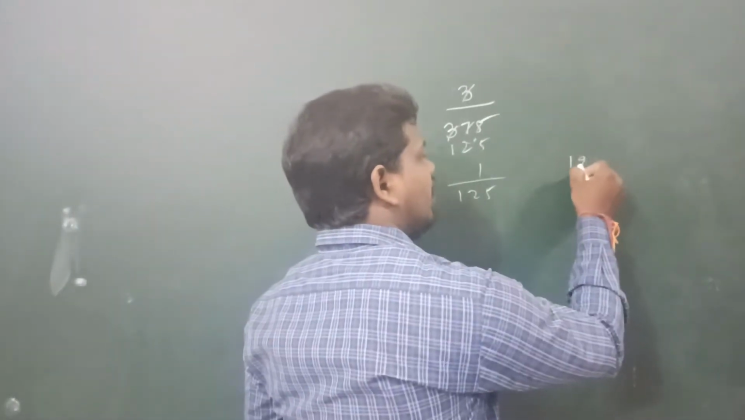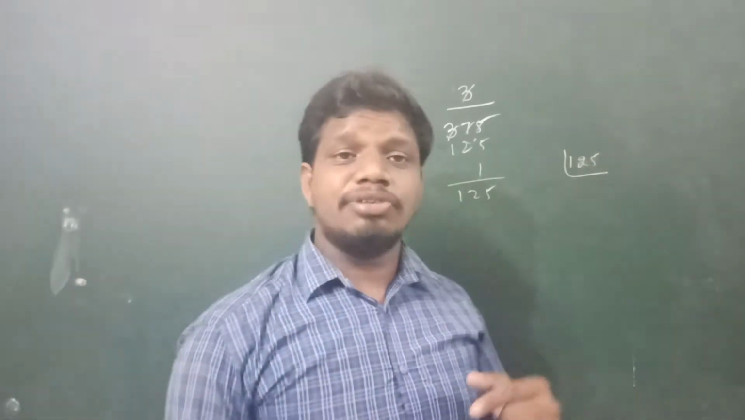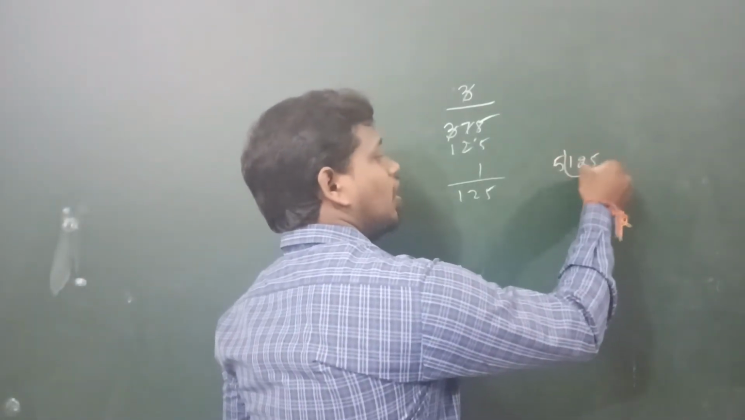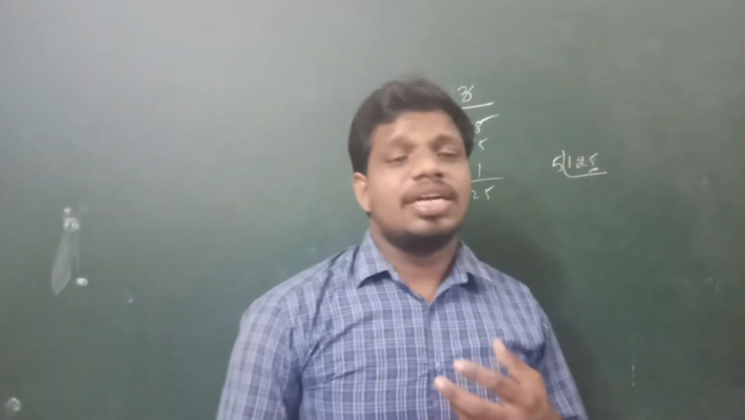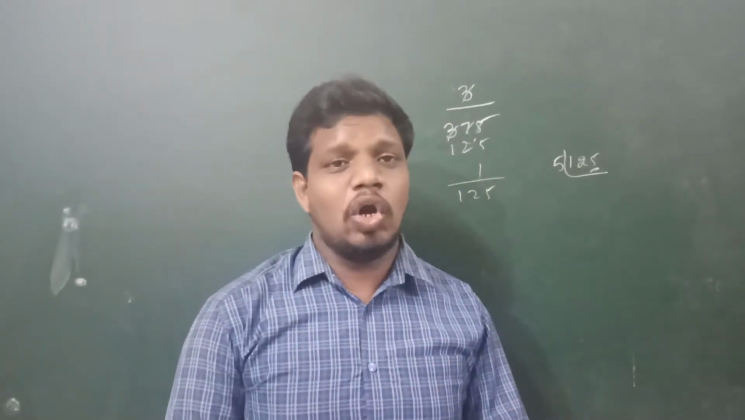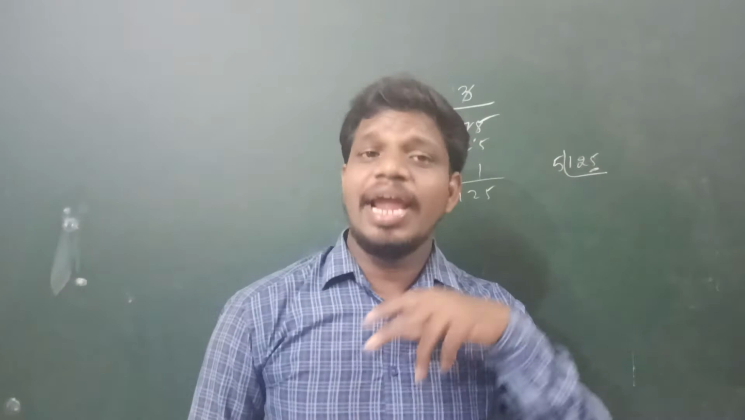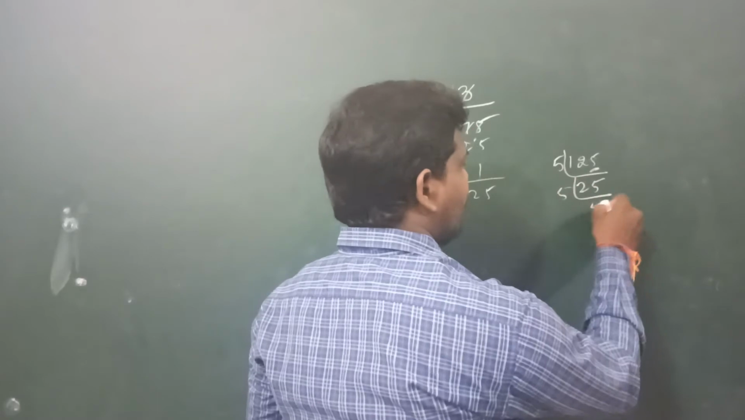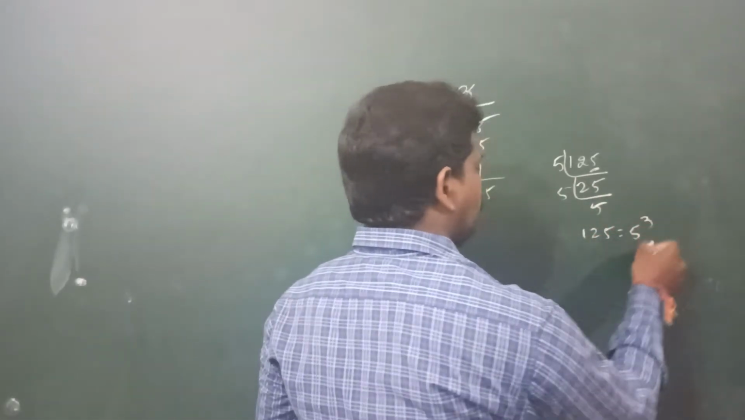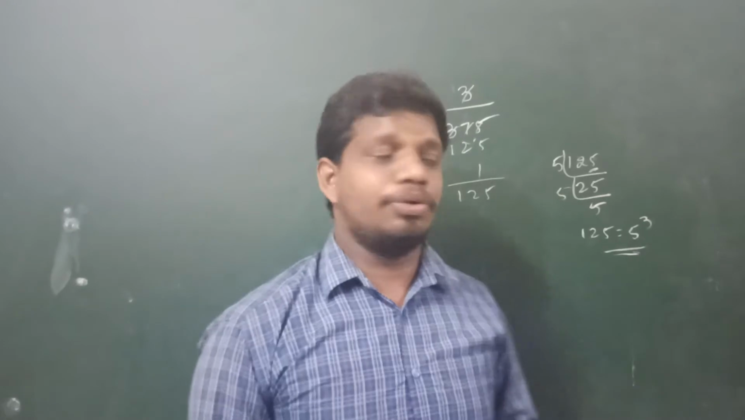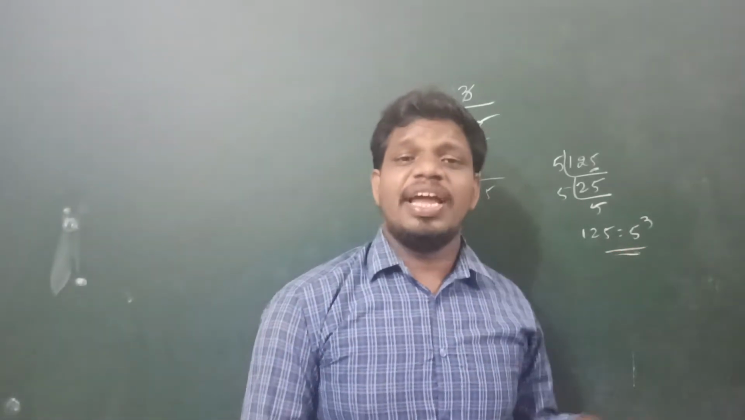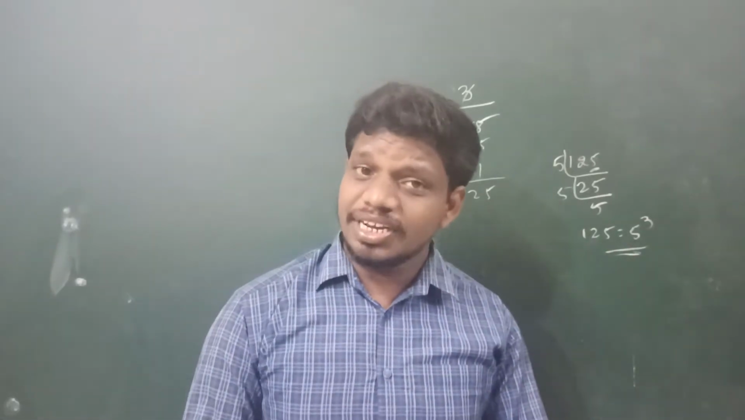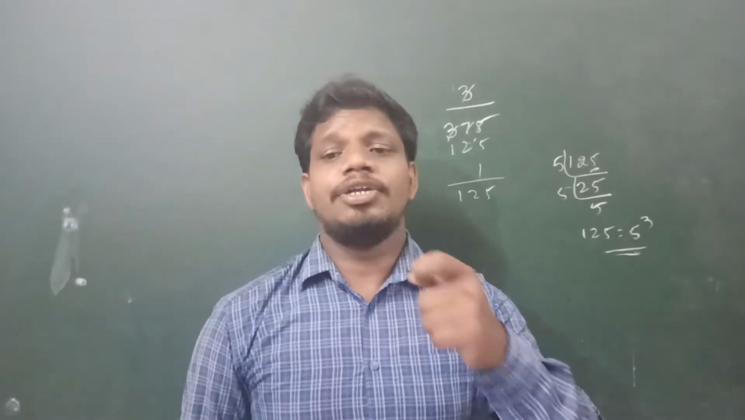Again prime factorize the denominator 125. It is not divisible by 2 or 3. So next we will take 5, because the last digit is 5. If a number has 0 or 5 as the last digit, then the number is divisible by 5. 5 ones are 5, 5 fives are 25, 5 fives are 125. So 125 equals 5 cube. Now we can say the given rational number gives a terminating decimal because the denominator is in the form of 2 to the power of n into 5 to the power of m.